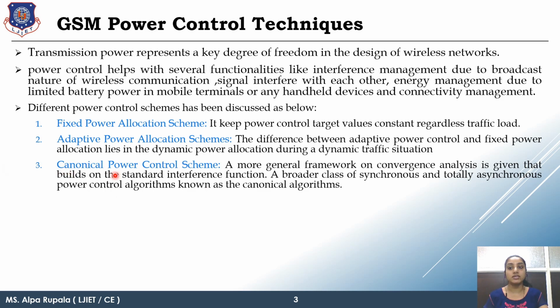Then the third one is the canonical power control technique. In this technique, basically algorithms which are set up prior are applied, like a synchronous algorithm and an asynchronous power control algorithm, and that algorithm totally depends on your user requirement. According to the user requirement, the prior definition is given and the algorithm is set up, and then we provide the antenna power according to that algorithm only.